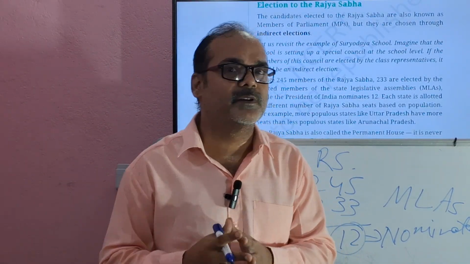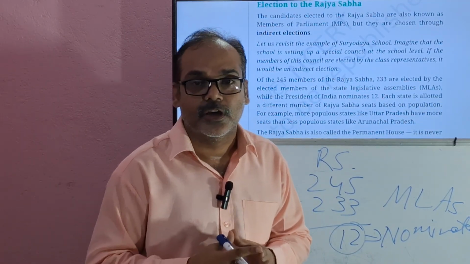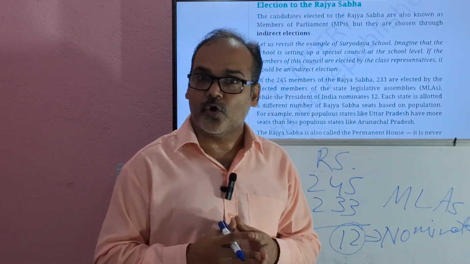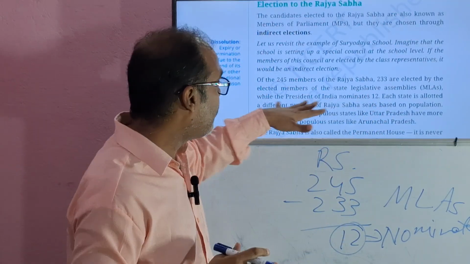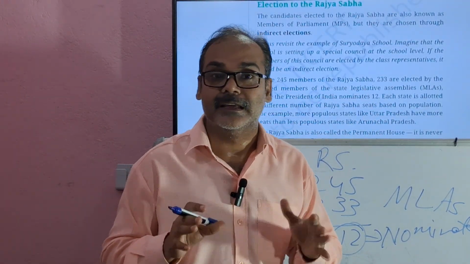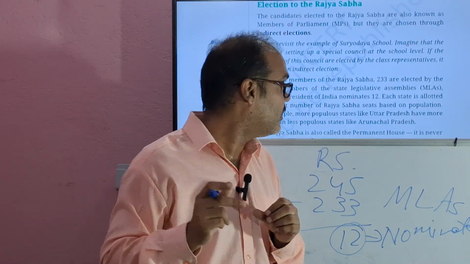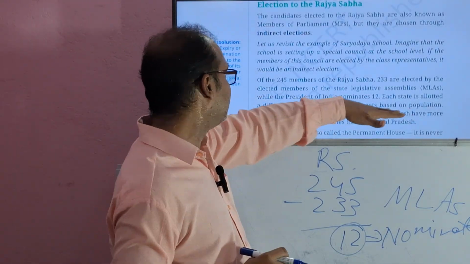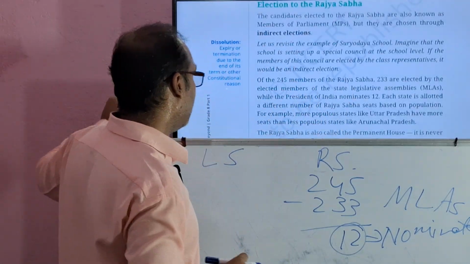Take the population of Uttar Pradesh as 20 crores, and in Arunachal Pradesh it is very less. So when we compare these two states, the members of Rajya Sabha from Uttar Pradesh will be much more than Arunachal Pradesh. More populous states like Uttar Pradesh have more seats than less populous states like Arunachal Pradesh.